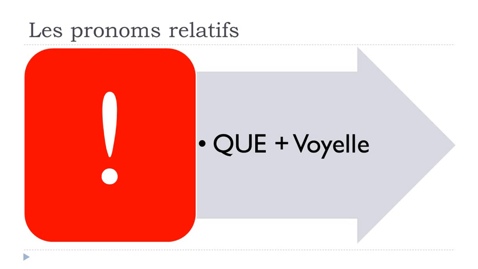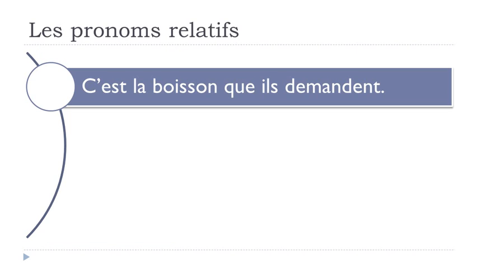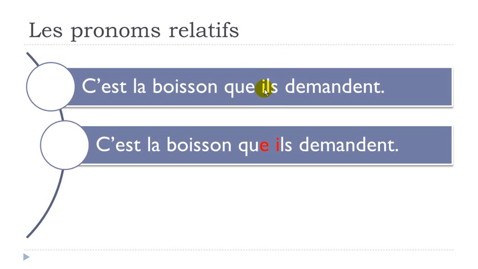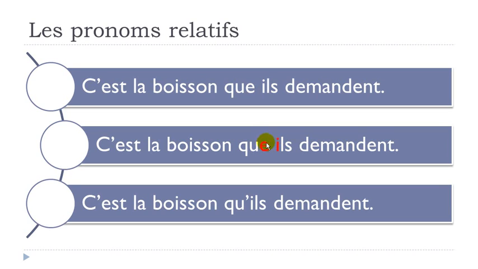And then the last tricky thing with que is if you put something after and it's a vowel. So remember, as usual in French, when we've got this and a vowel after, they don't really get along. So the rule is that you should take away the letter, okay? So it will go like that.